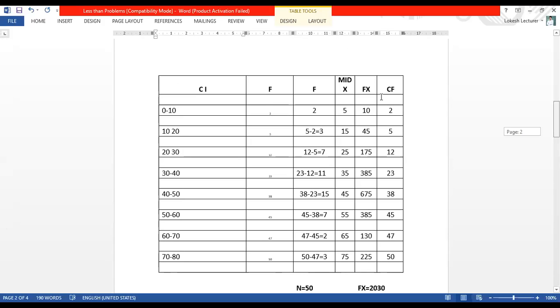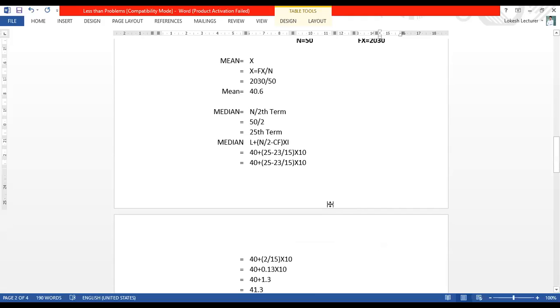listen. If CF we found, CF has 2 there, you can take 2. Then 2 plus 3 is 5, 5 plus 7 is 12, 12 plus 11 is 23, 23 plus 15 is 38, 38 plus 7 is 45, 45 plus 2 is 47, 47 plus 3 is 50. That is total 50. This is the CF, cumulative frequency. The median formula is what? N by 2th term. N is 50, which we found here.